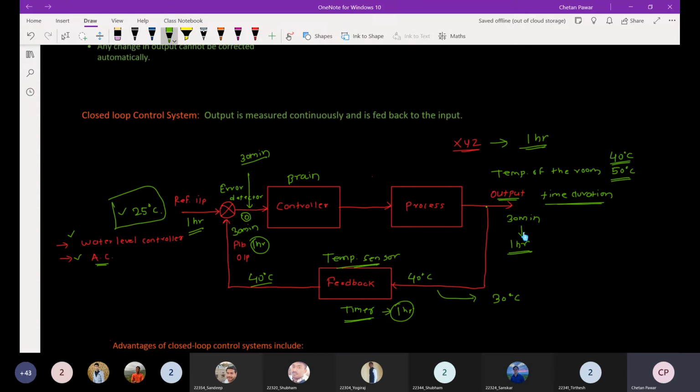So this is about an electrical or electronic device. Similarly, you can think about the water level controller. Have you observed any closed loop control system? Can you give any example of a closed loop control system?